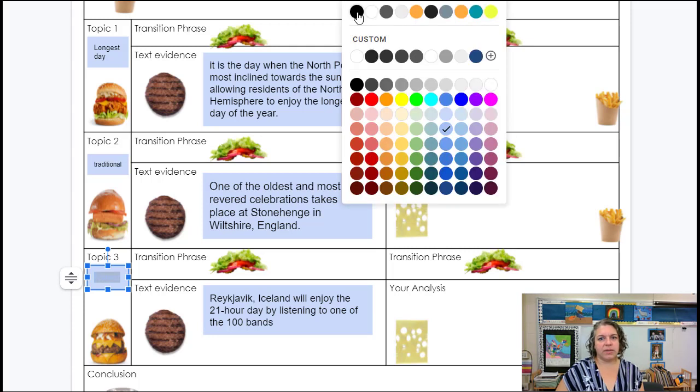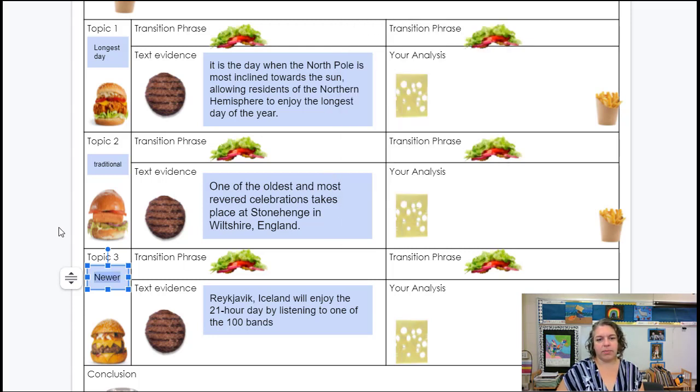So Stonehenge has been here forever, and people going there to take part in those traditions, that's been going on forever. But there's newer ways that people are celebrating it too, like listening to 100 bands in a 21-hour day rock band concert. So that's a newer way that people are celebrating the longest day of the year.